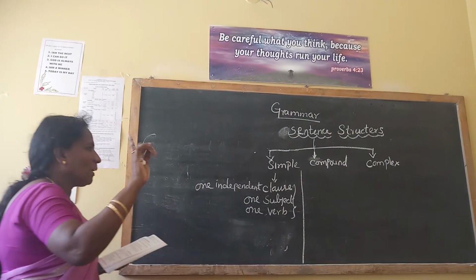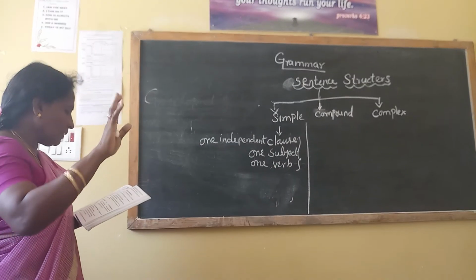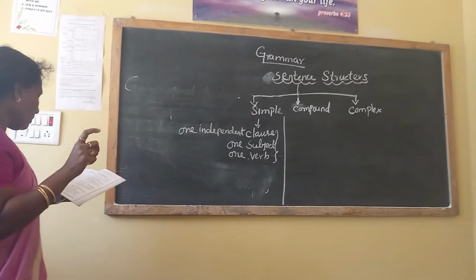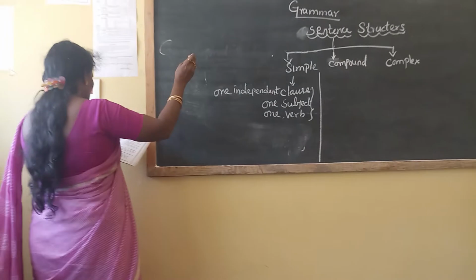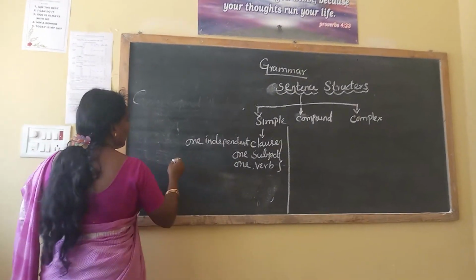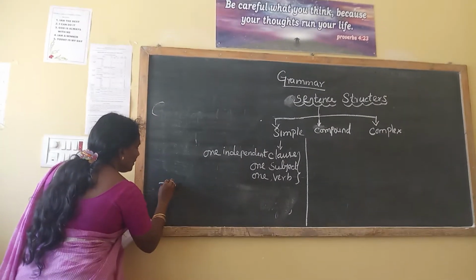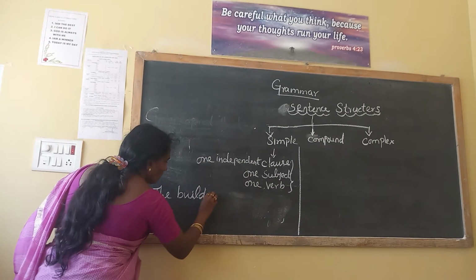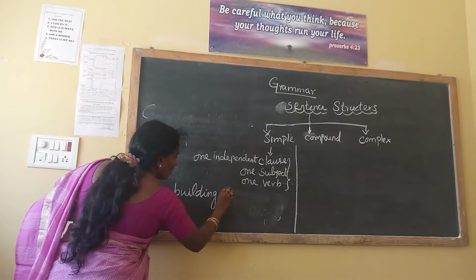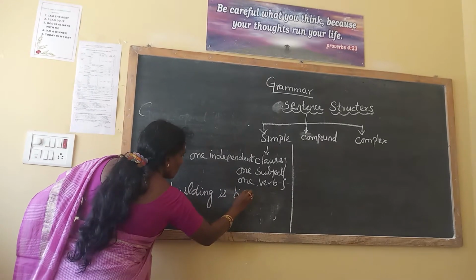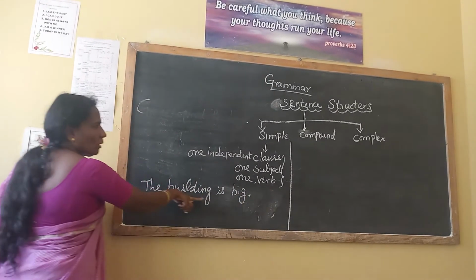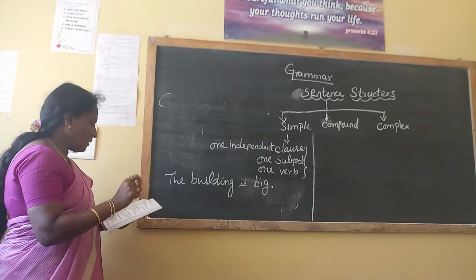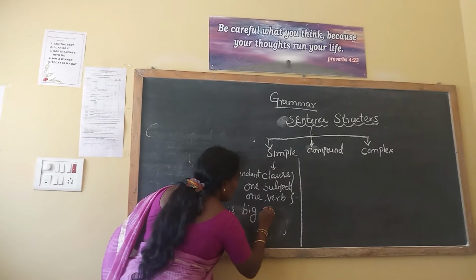I write only one sentence, and in that only we can see the difference. What is a simple sentence? The building is big. I will give you only one example here, right? The building is big. Now you can know that this is a simple sentence. Very simple sentence. This is called simple.